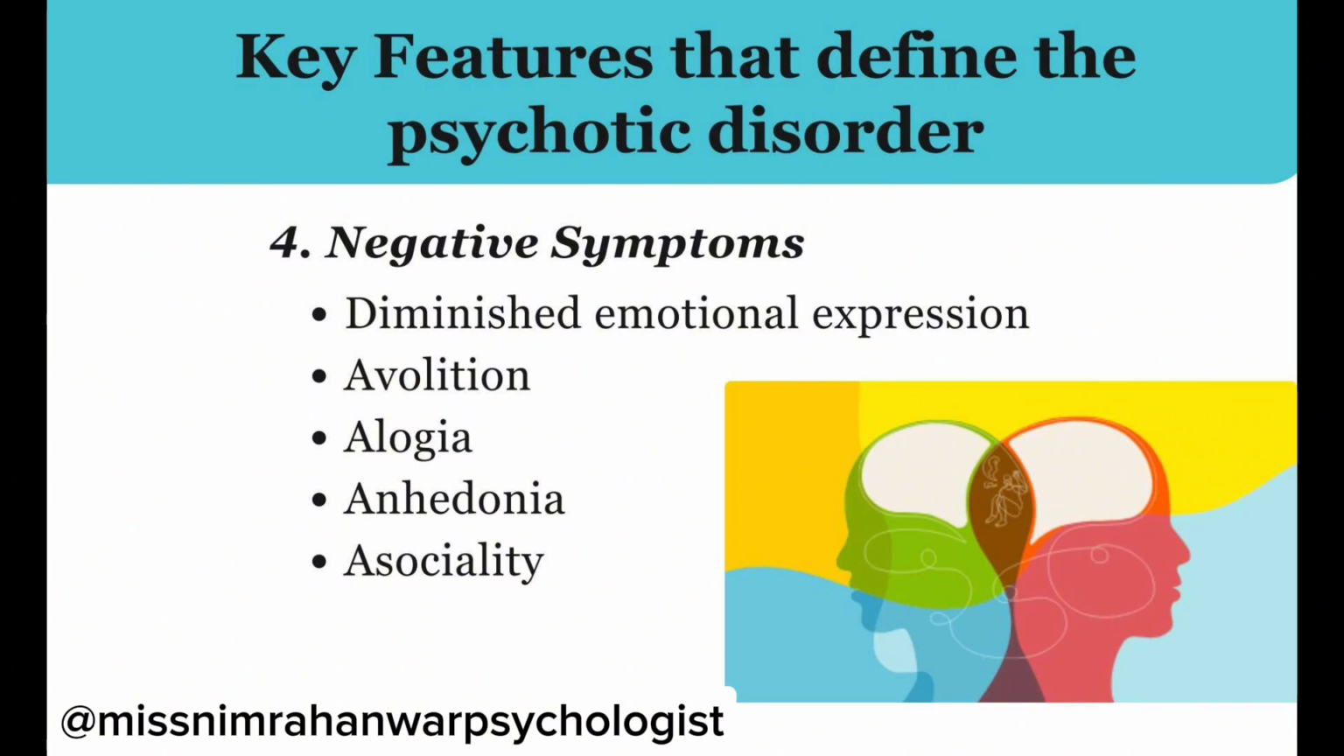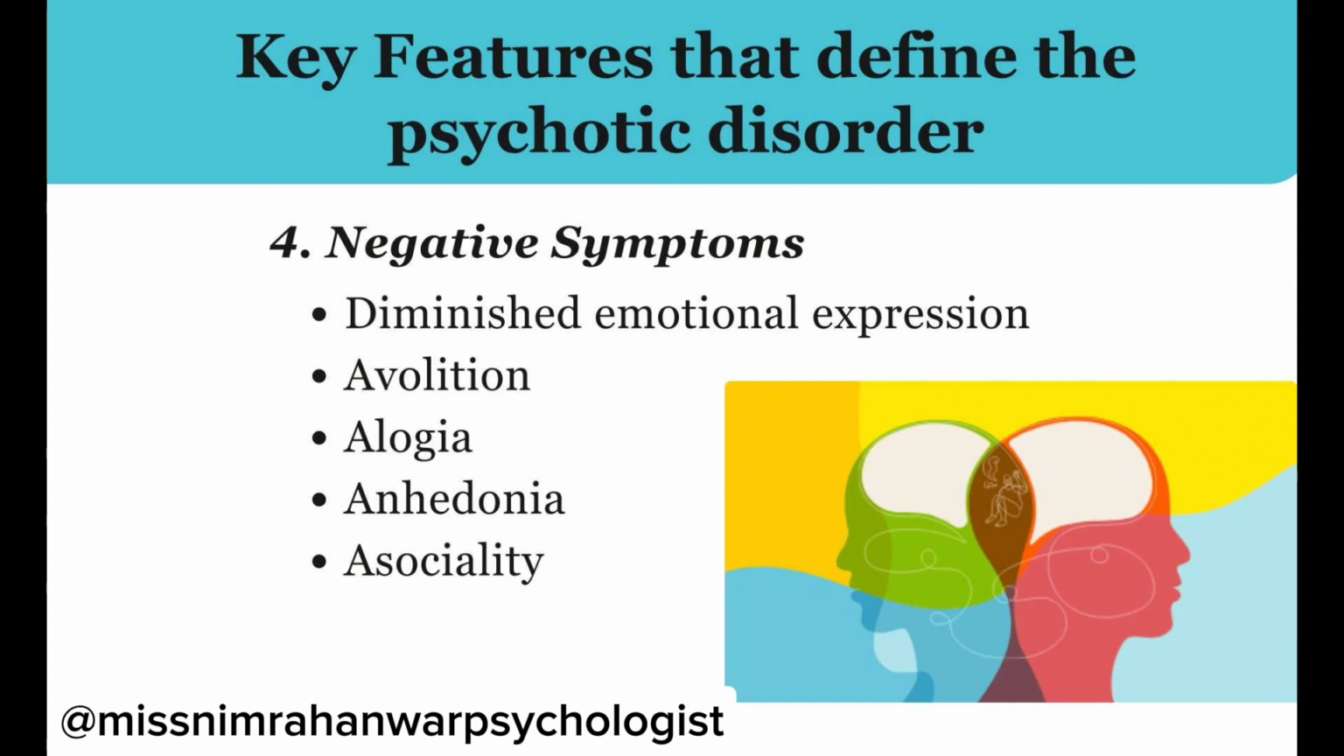Now, avolition is a decrease in motivated, self-initiated, purposeful activities. Let's elaborate it more: the individual may sit for long periods of time and show little interest in participating in work or social activities. It means a person with avolition has no interest. The A here represents absence: avolition, alogia, anhedonia, and asociality. This A shows the absence.